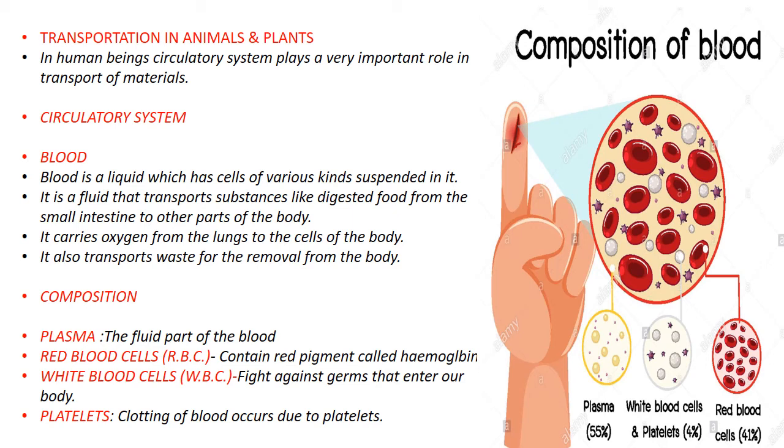This blood, if you observe carefully, has plasma. The plasma is the fluid part of the blood. RBCs contain the red pigment called hemoglobin. This hemoglobin is responsible for carrying oxygen, and it gives a red color to the blood. The red color of the blood is because of the red blood cells. They carry oxygen. Then there is the white blood cell.